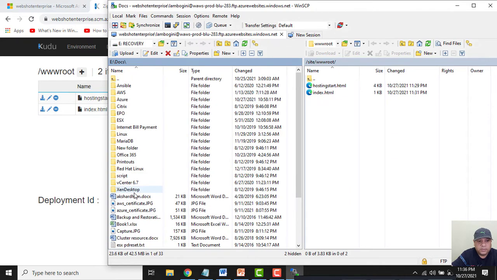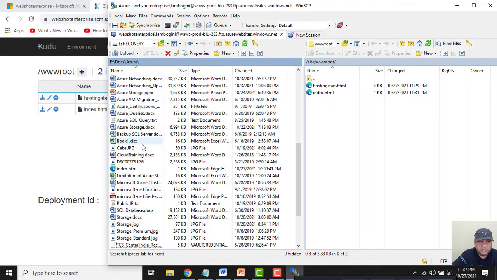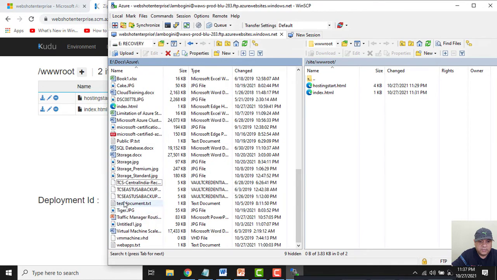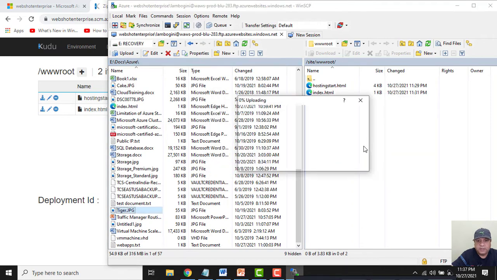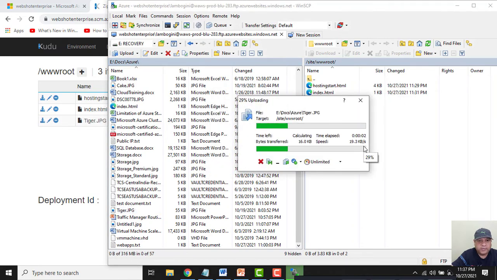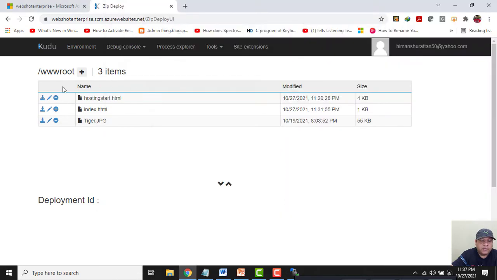Let me drop some file over here and see. Let me quickly put this file over here. Just drag and drop, and let's see. This has come here and this has come over here as well. So this is another method to put the files in the website.